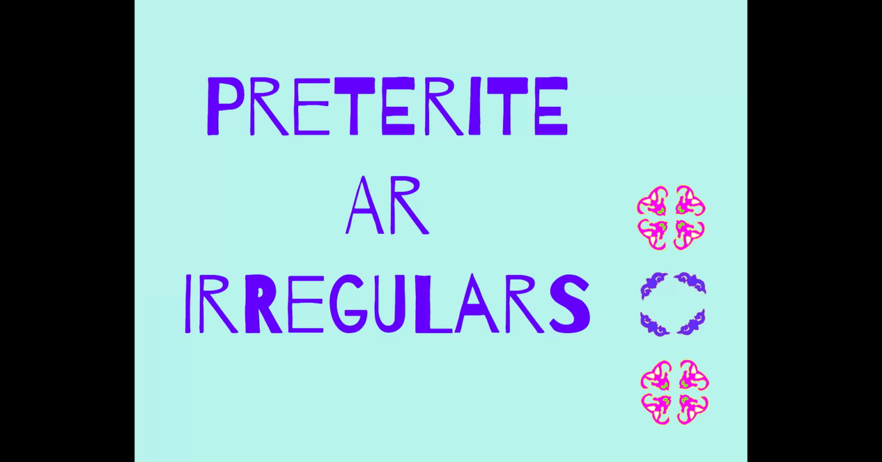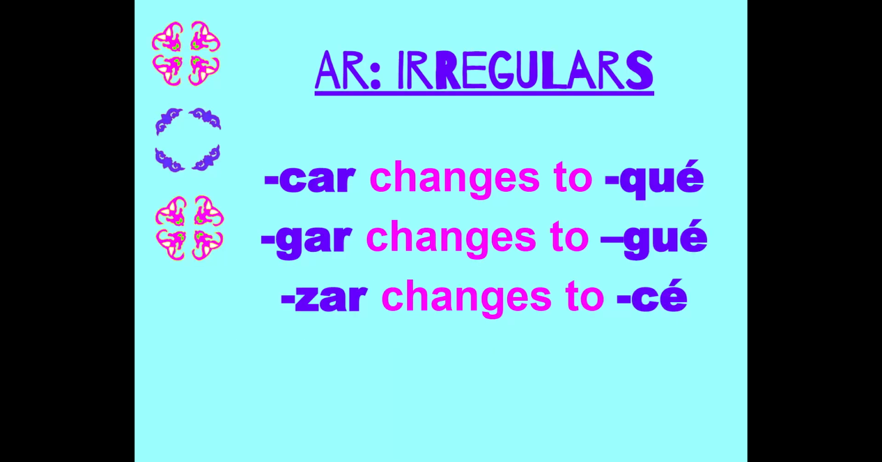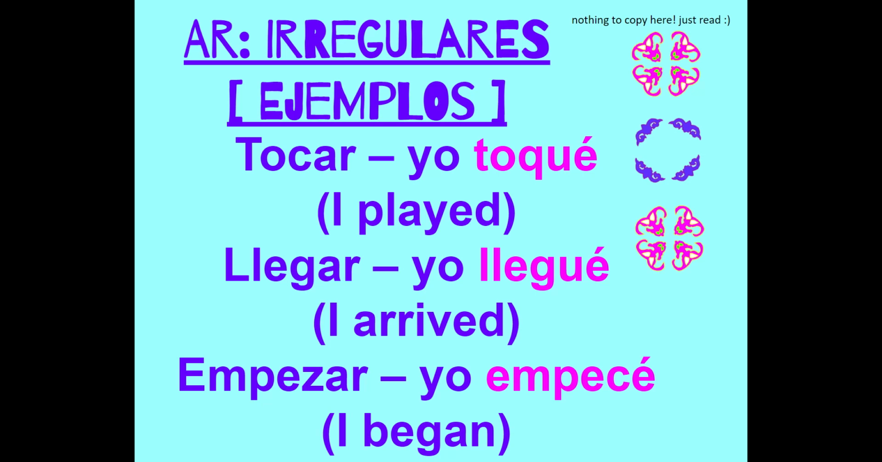The AR irregulars are the CAR/GAR/ZARs, as I like to call them. So any verb that ends in CAR, GAR, or ZAR, those are going to be irregular only in the yo form. So the CAR verbs are going to change to QUE. The GAR verbs are going to change to GUE, and ZARs are going to change to CE. So nothing to copy on this slide, but I just wanted to show you a few examples in case you forgot.